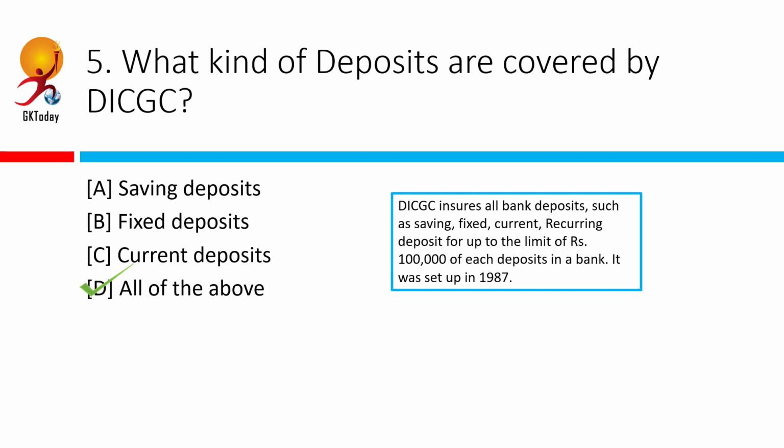So DICGC ensures all deposits such as savings, fixed, current and recurring deposits with eligible banks except for the ones that we are going to talk about now. What does it not ensure?